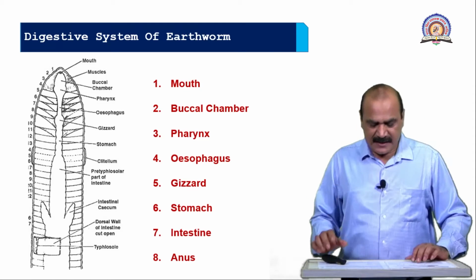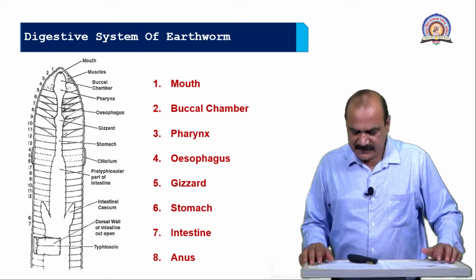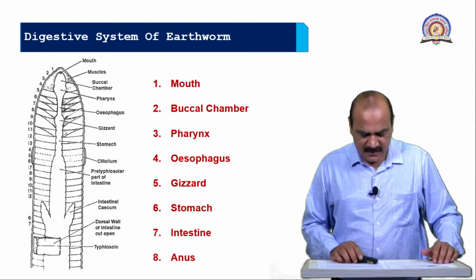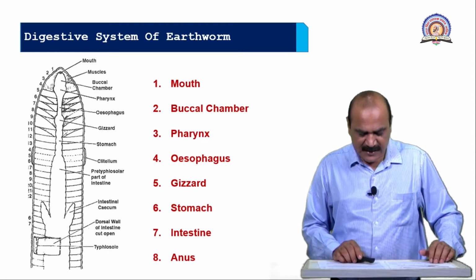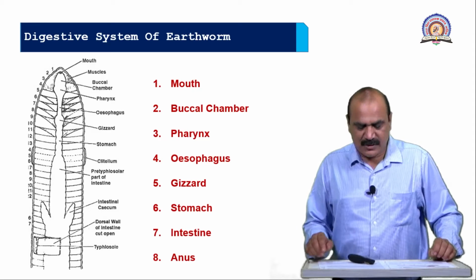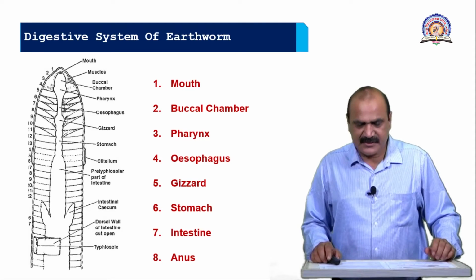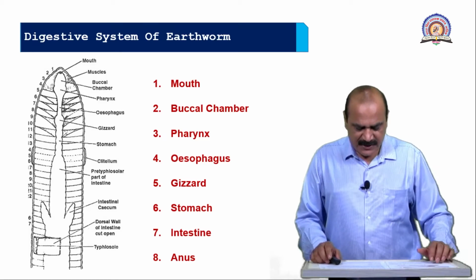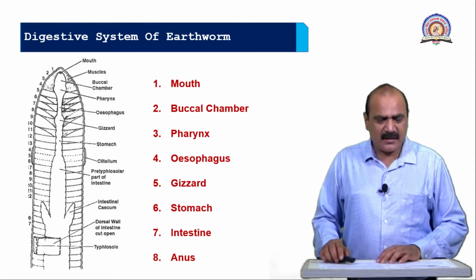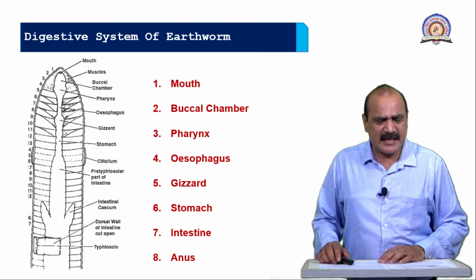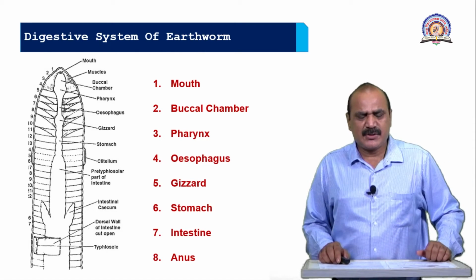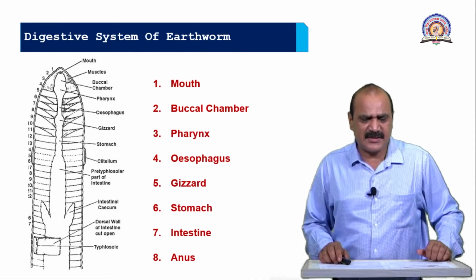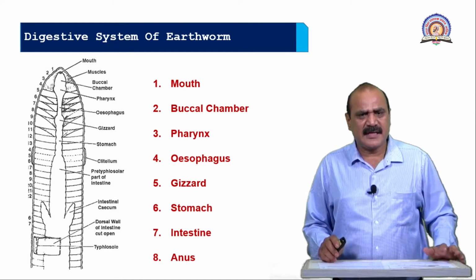Now the muscular gizzard grinds the soil particles, and this is an important part. In the stomach, the humus substance is secreted, and the humic acid of the humus gets neutralized by the calciferous glands, and they are present in the stomach region. The typhlosole is important for the digestion as well as absorption of the food material. And last, the anus is to release the undigested part from the body. This is the function of the anus. This is an outline of the digestive system.